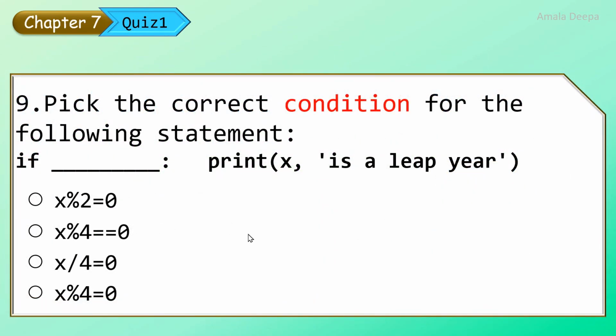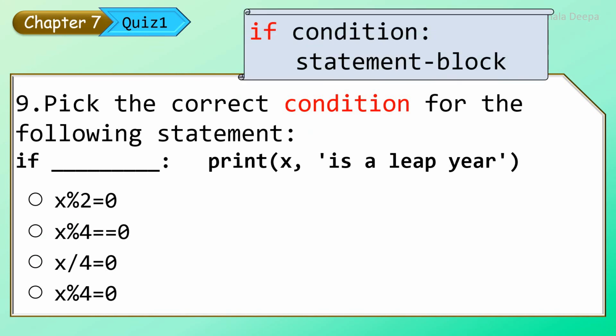Pick the correct condition for the following statement. If dash colon print x is a leap year. Look at the syntax of the if statement. If condition colon statement block. So we have to choose from the options given here the correct condition which can be used in this dash. There was a question in the 6th chapter.